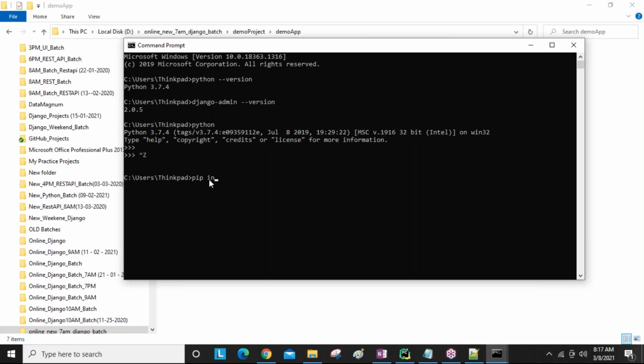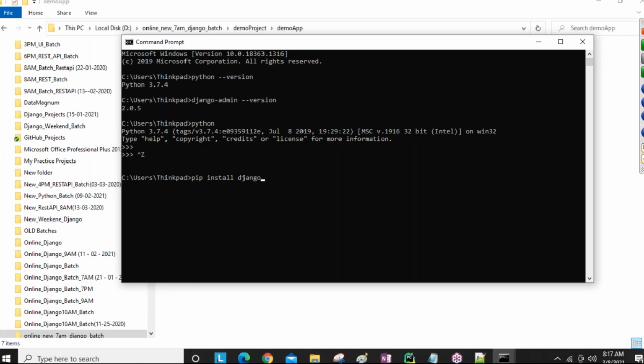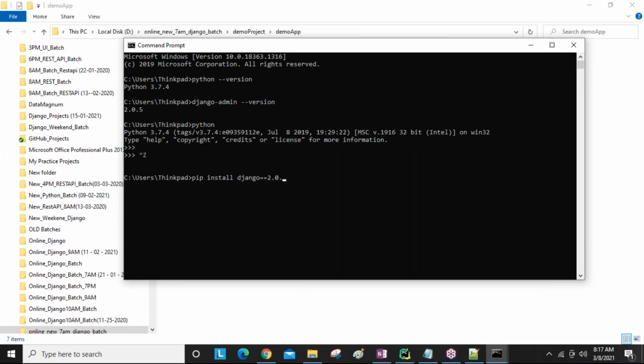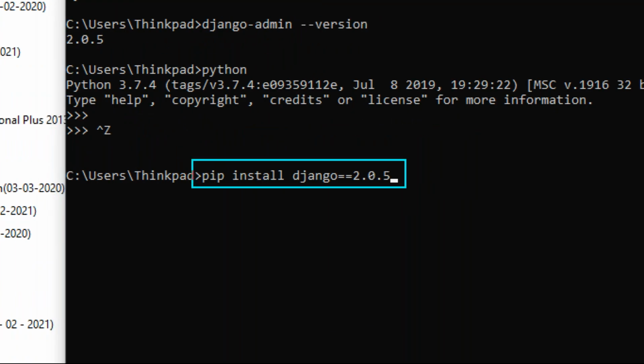then the pip command, here only you can use pip install Django. You can use this command here with the required version, whatever you want. For example, in my system this is there now, so I can use it like this. If your pip is working successfully, this module is downloaded inside our Python software location.